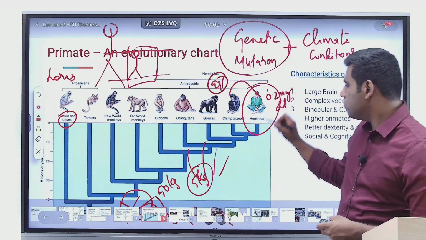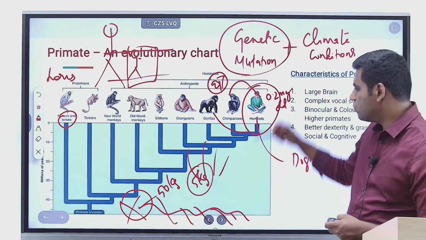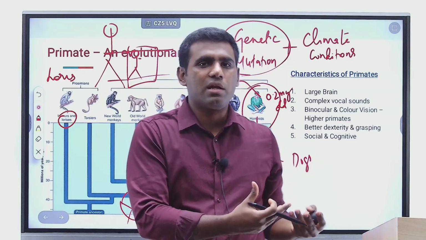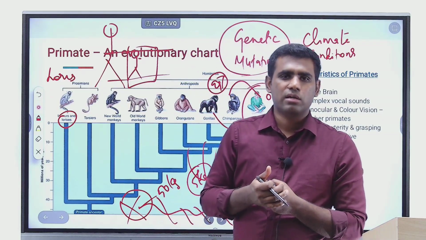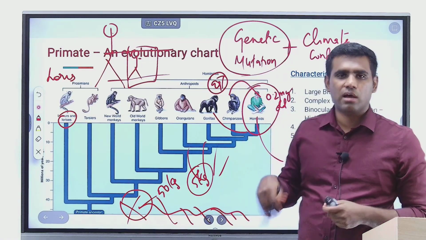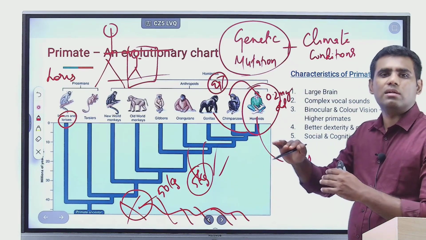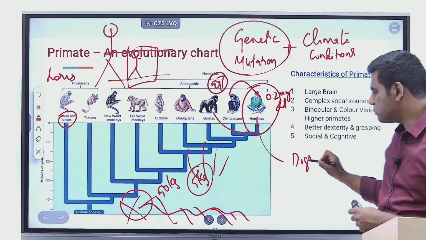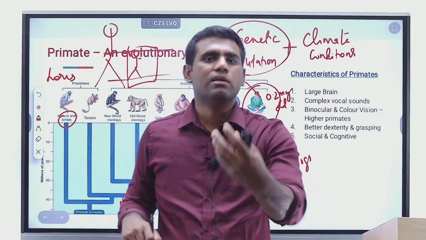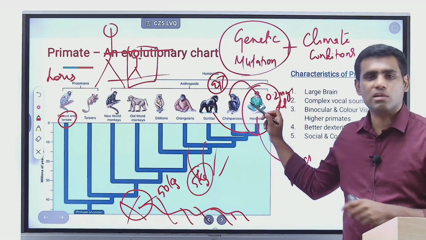Because you cannot say that human beings and dogs are more similar. No, human beings and gorillas are more similar. Though human beings also have mammary glands, we have breasts with which we feed the offspring. Dogs also have mammary glands, cats also have mammary glands, right? But the behavior traits, size of the brain, the cognition that human beings and chimps have, they are all closely related. Okay, so dogs also are related to human beings in some ways. How? Because they also give birth to offsprings, and after giving birth, they milk their offsprings. So in such ways, human beings are also similar, but not as similar as chimpanzees and human beings.